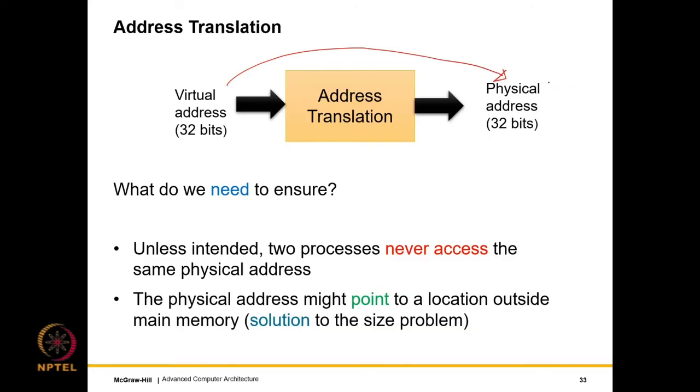This process of translation ensures that unless intended, two processes never access the same physical address. Sometimes we may intend it, but most of the time we do not. So there is no overlap.